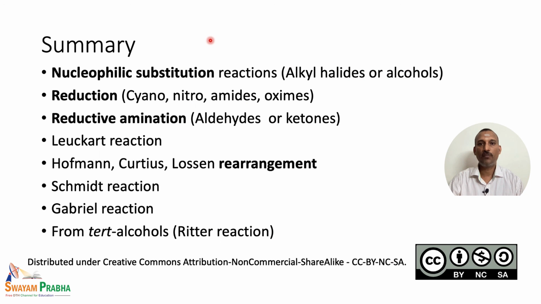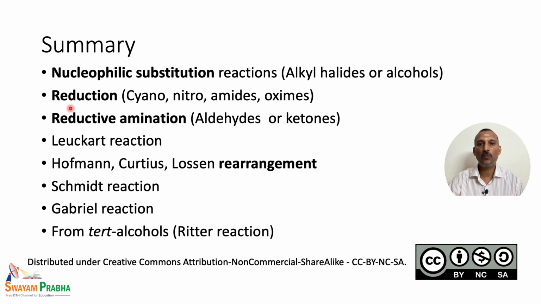Let us recap the summary of what we have studied so far. We have studied four major classes of reactions for the synthesis of primary amines. Of course, some of the reactions can also be applied for secondary and tertiary amines. So, the major reactions we have covered are mainly for the synthesis of primary amines. The first one is the nucleophilic substitution reaction. In this reaction we have studied how alkyl halides or alcohols when reacted with ammonia can be converted to primary amines.